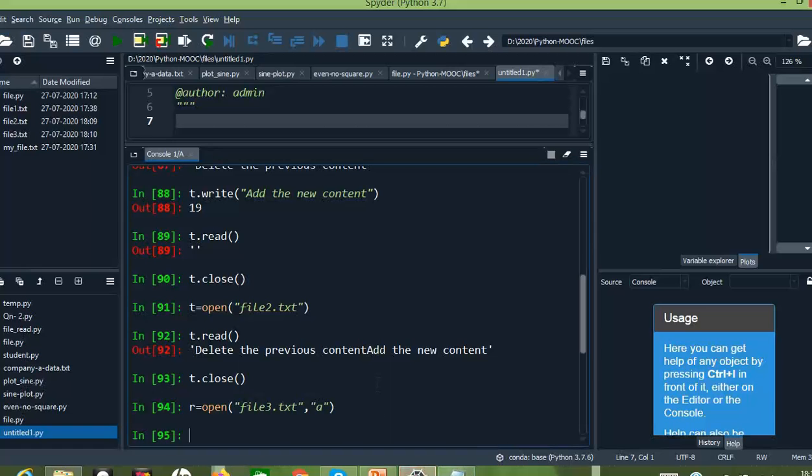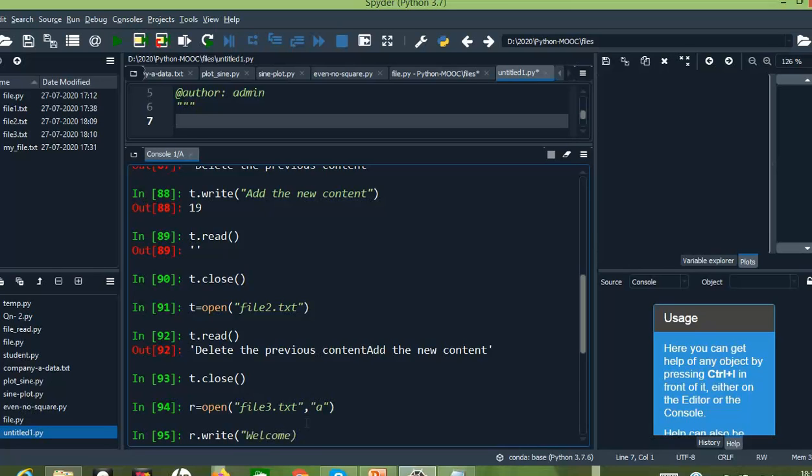Okay, so now I have to write something. So r dot write. So remember, in append mode we specify the mode with the letter a, but while appending the content, we need to use the write method. Okay, so the write function we need to use.